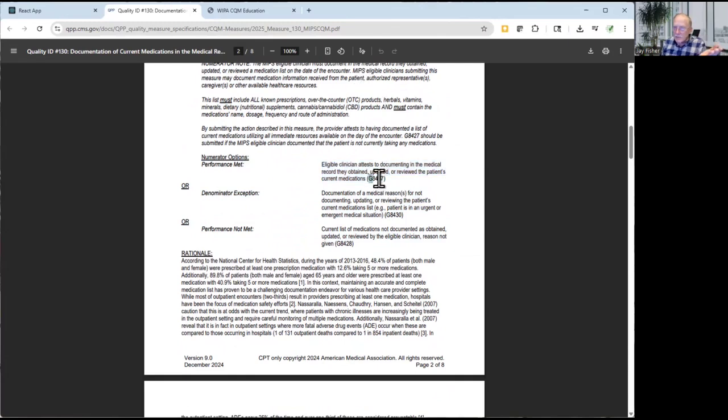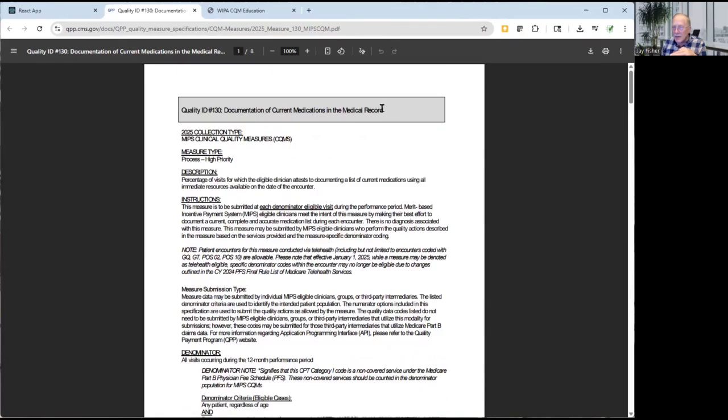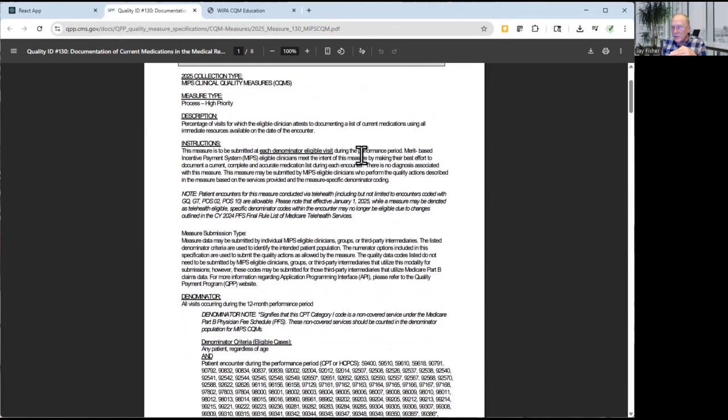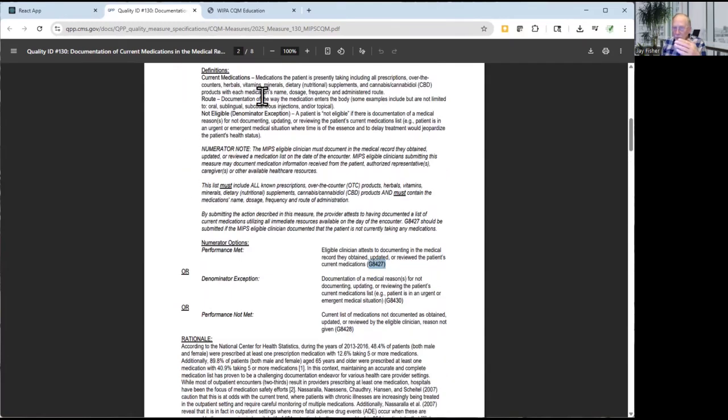So in this case, it would be G8427, which says performance was met on the documentation of current meds in the clinical record. So if you read through this and you determine that you've met that set of criteria, you'll code the encounter with G8427.